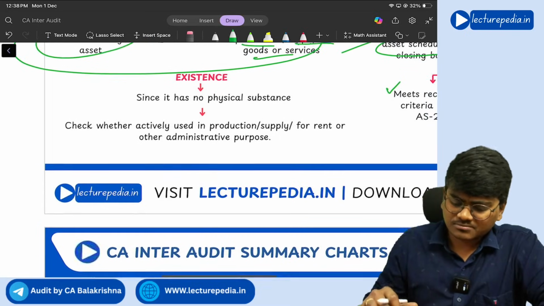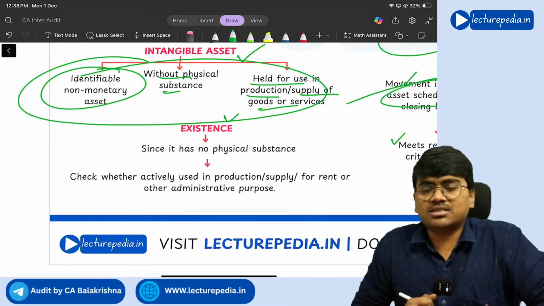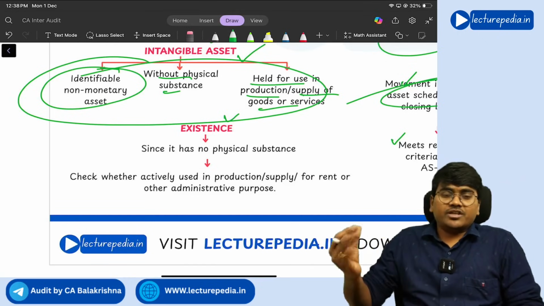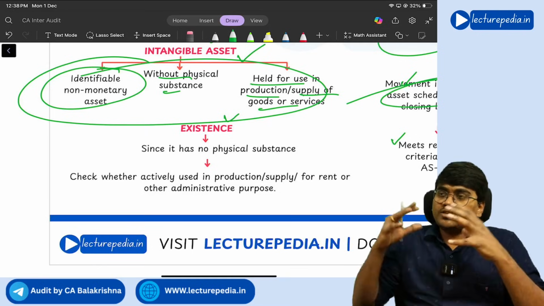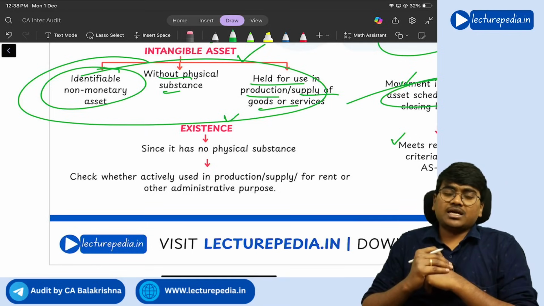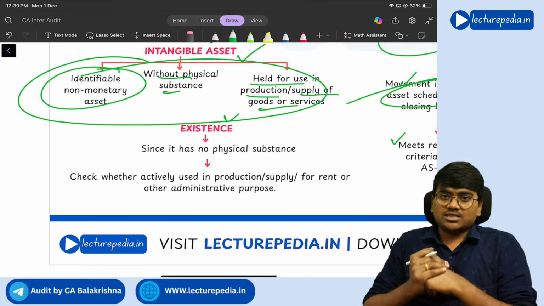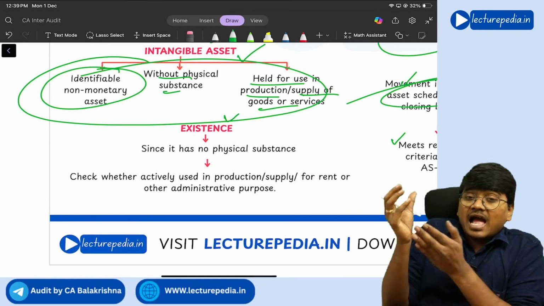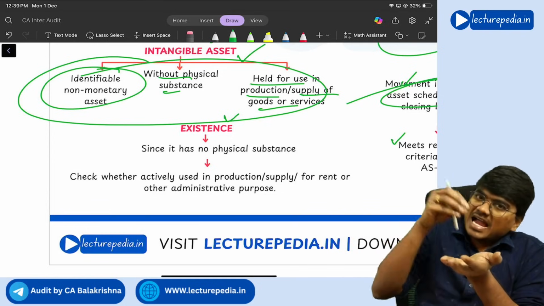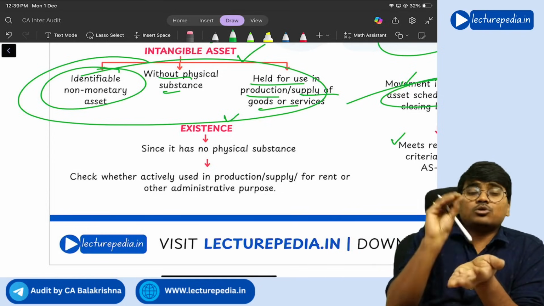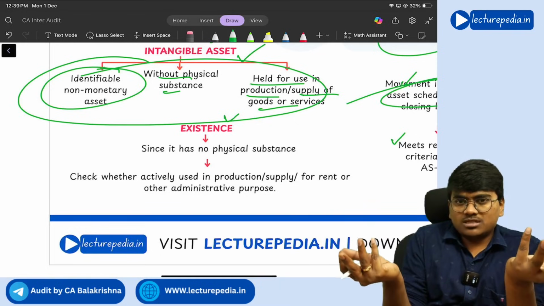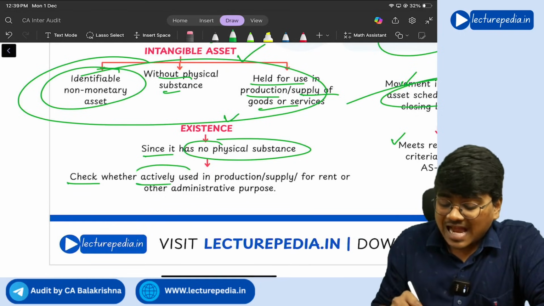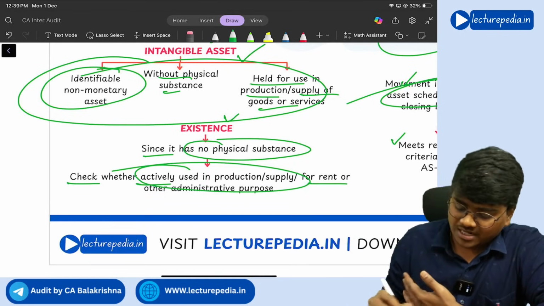Understanding? And for existence of intangible assets, for PPE existence, you can conduct physical inventory, physical verification. But for intangible assets, you cannot physically see it. So physical verification cannot be conducted for existence of intangible asset. Here, what you will see is whether this intangible asset is actively used in the business. If it is actively used in the business, then you will get evidence about the existence. If it is not actively used in business, then it means that it is not in existence. Understanding? So since it has no physical substance, check whether it is actively used in the production, supply, for rent or other administrative purposes.